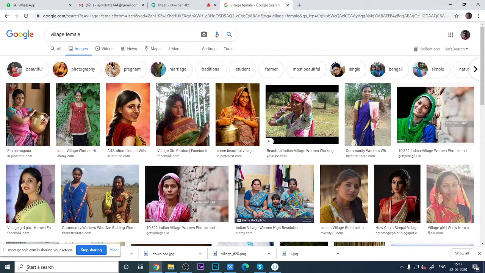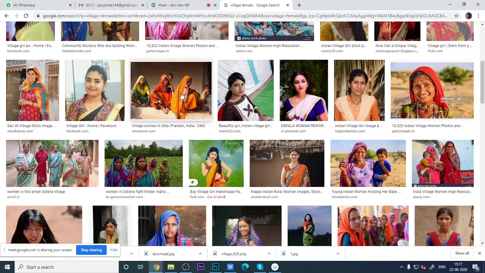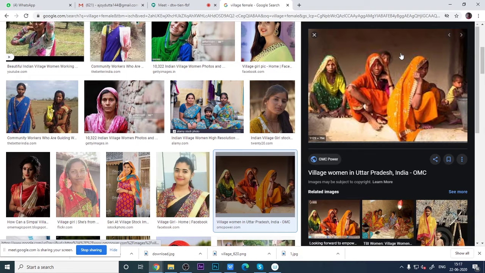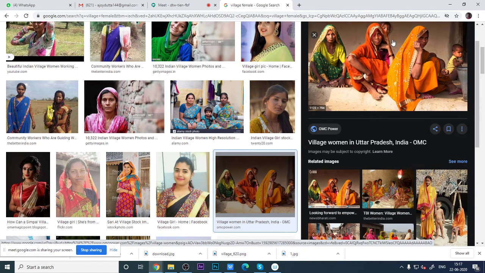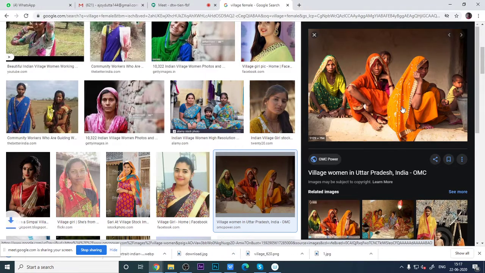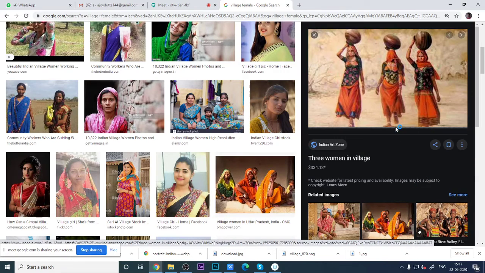I'll take village female for that. So I'm taking the references. Okay, this is a good reference for village people, village women or lady. I have taken these images.